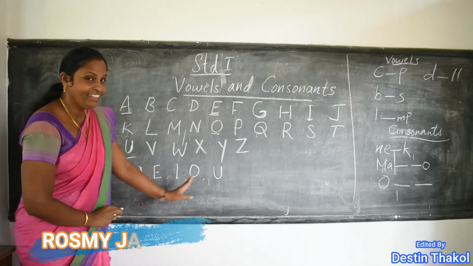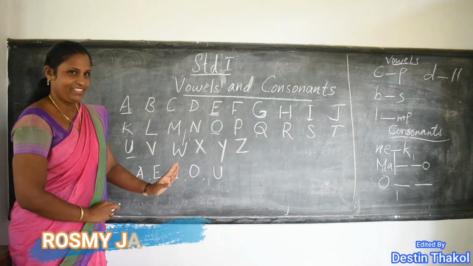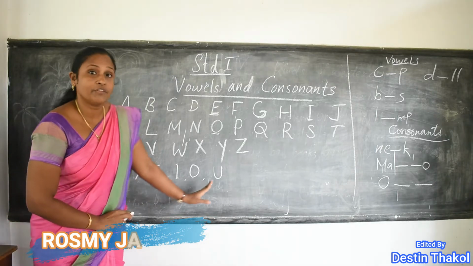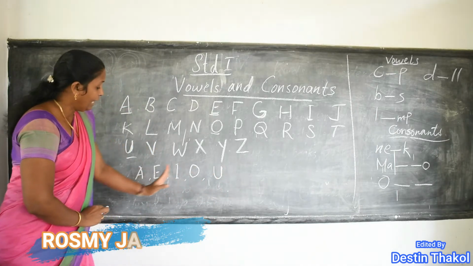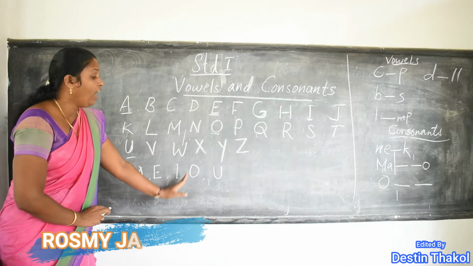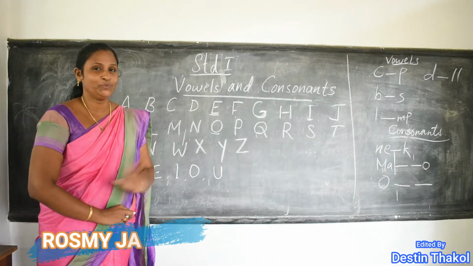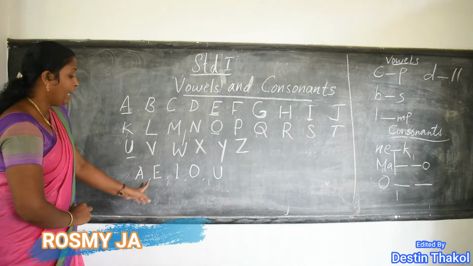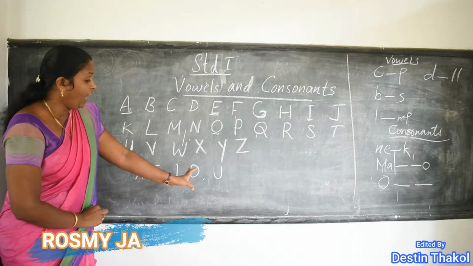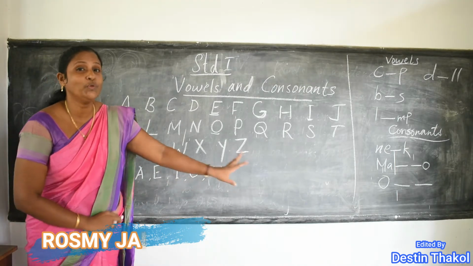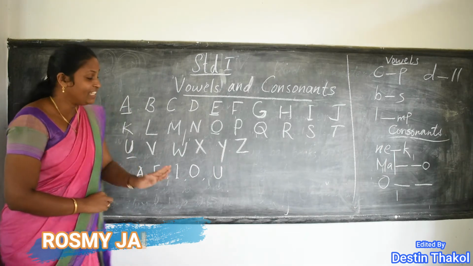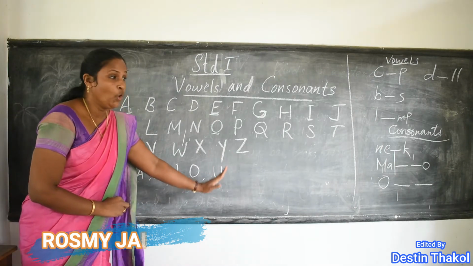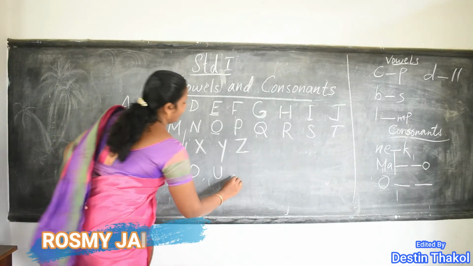All these letters are very special. Say together with me. All of you say A, E, I, O, U. These letters are called vowels. Okay?